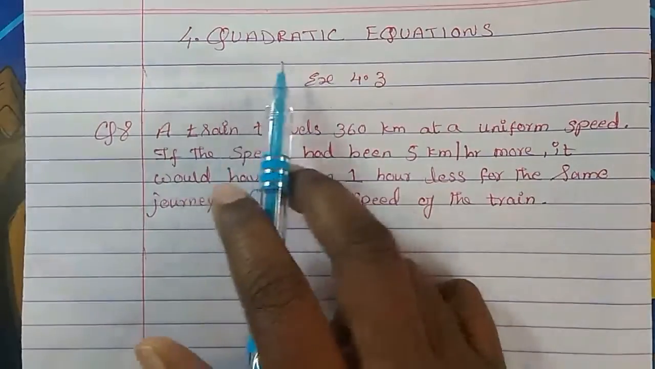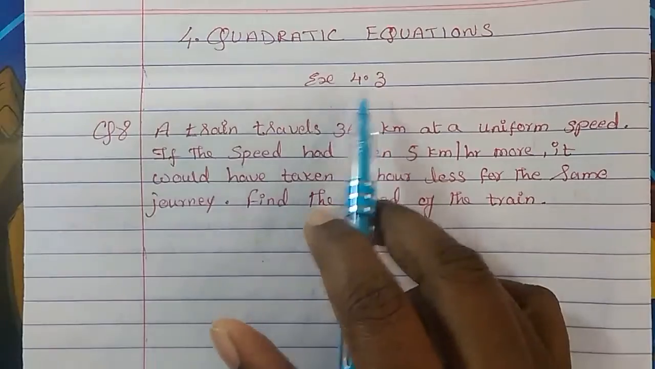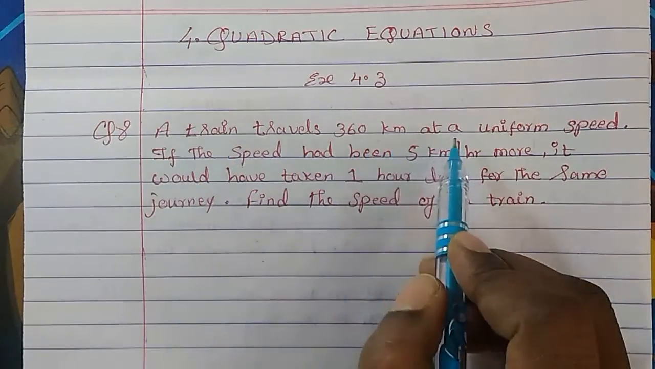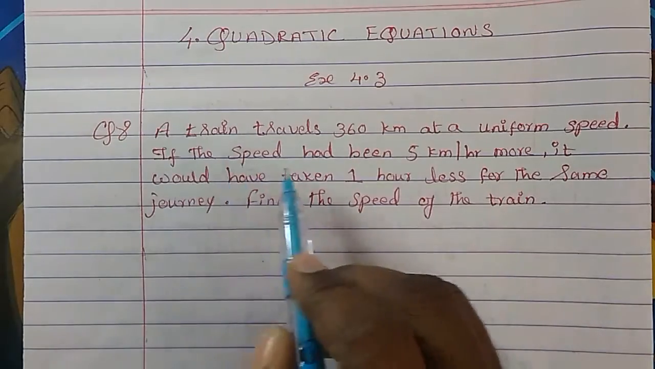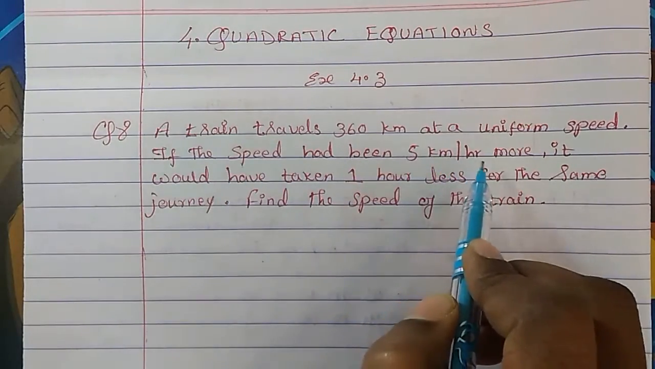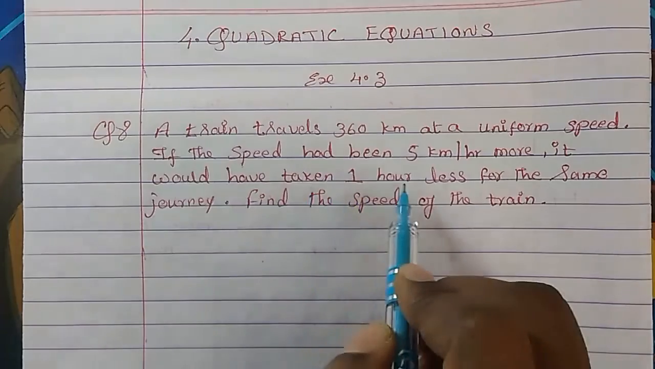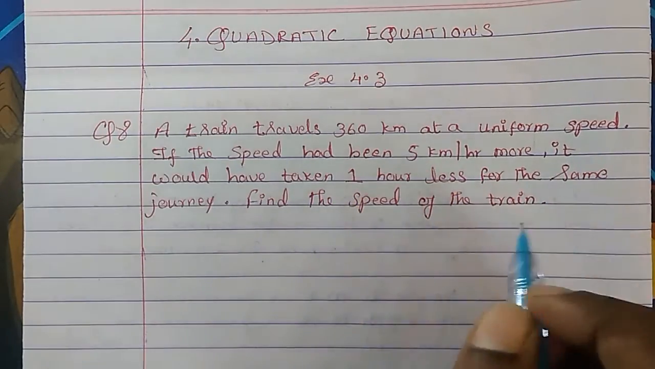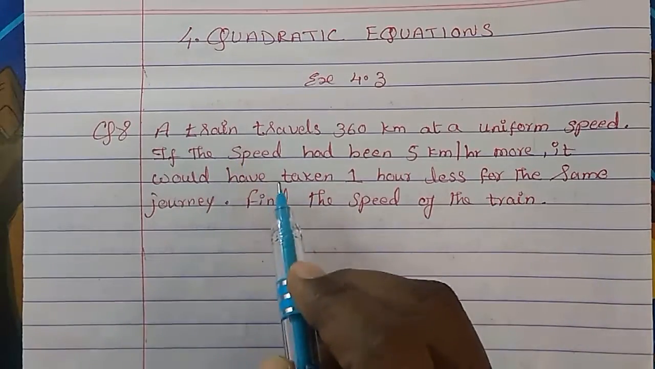Today we are going to study chapter 4 quadratic equations, exercise 4.3, question 8. A train travels 360 km at a uniform speed. If the speed had been 5 km per hour more, it would have taken 1 hour less for the same journey. Find the speed of the train. So there is a train.